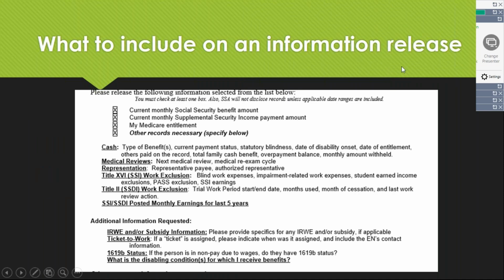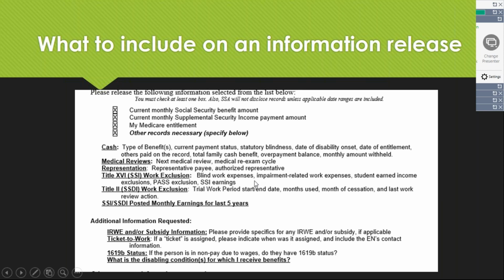So what is included on an information release? Here is the information that is on there. I'm asking for the current monthly benefit amount, the SSI amount, Medicare entitlement, and these other records. The cash type of benefit, the date of disability onset and entitlement, overpayment, we talked about that. When is the next medical review and the cycle of that? So how many years? There are 3 different medical cycles. Which cycle is the beneficiary on? Does the person have a payee or authorized representative?